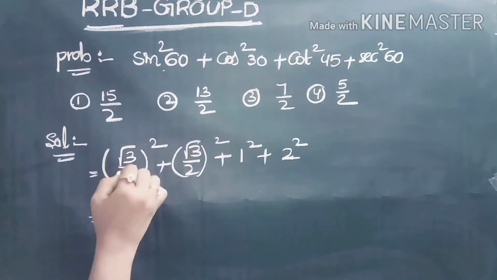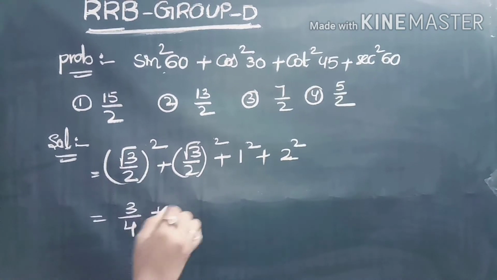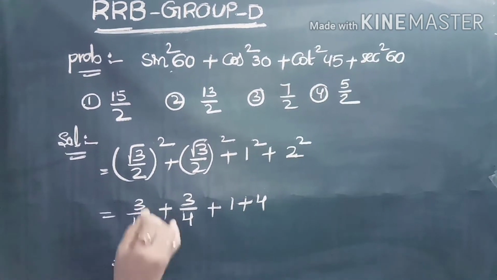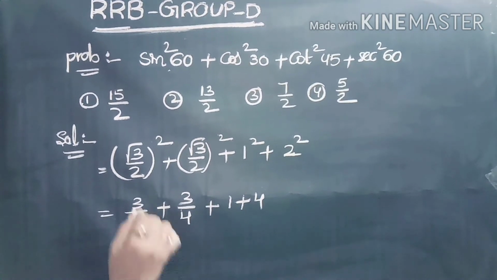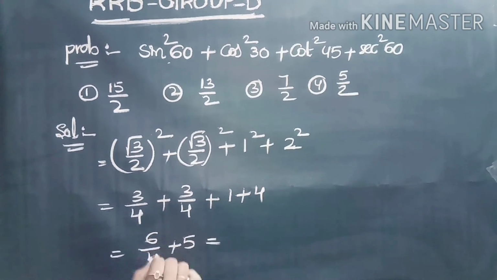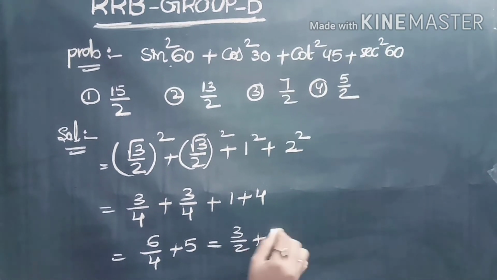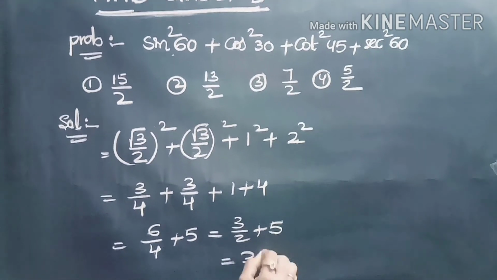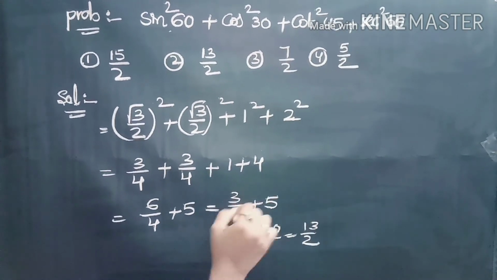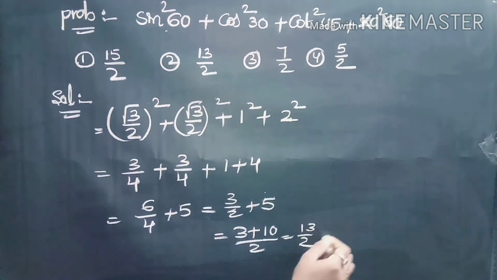Now root 3 by 2 whole square is 3 by 4, plus 3 by 4, plus 1 plus 4. 3 plus 3 is 6 by 4, plus 1 plus 4 is 5. 6 by 4 is 3 by 2. 3 by 2 plus 5, taking LCM 2, 2 fives are 10, is 3 plus 10 by 2, which is 13 by 2.